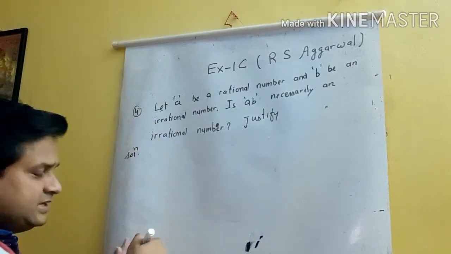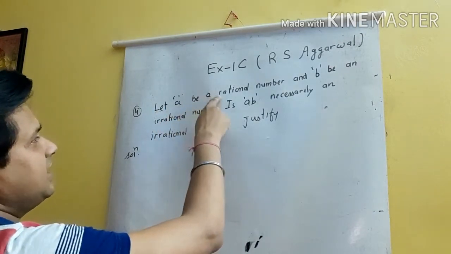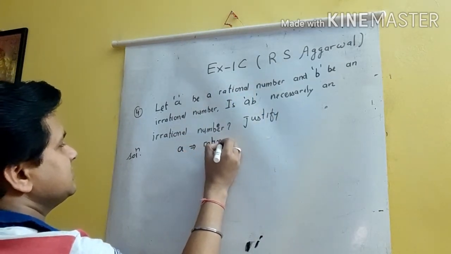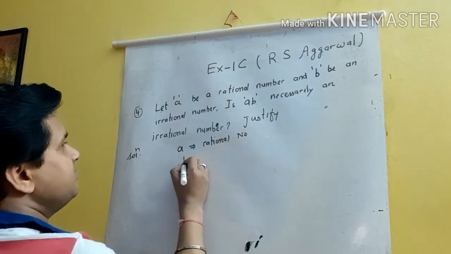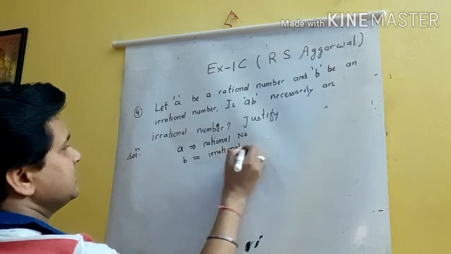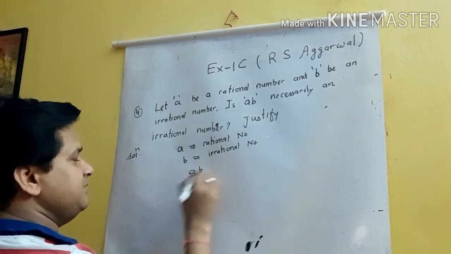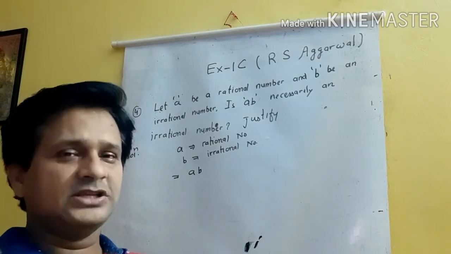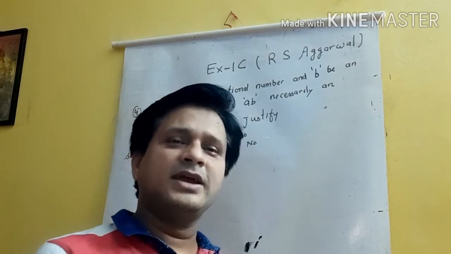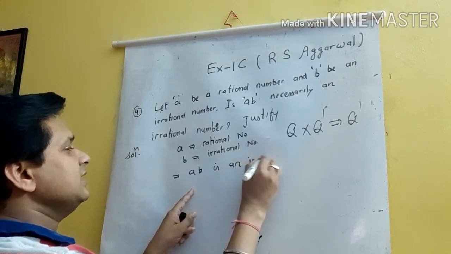Number 4 is exactly the same, based on the properties of irrational numbers. Let a be a rational number. It is given a is a rational number and b is an irrational number. So when we multiply a and b, it means ab. So ab will be rational or irrational? I just told you one property was there: the product of a rational number and an irrational number is an irrational number. ab will be an irrational number.